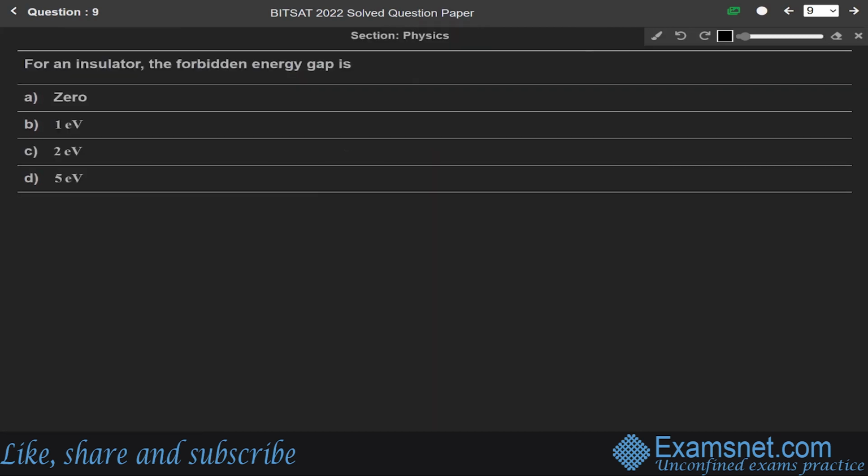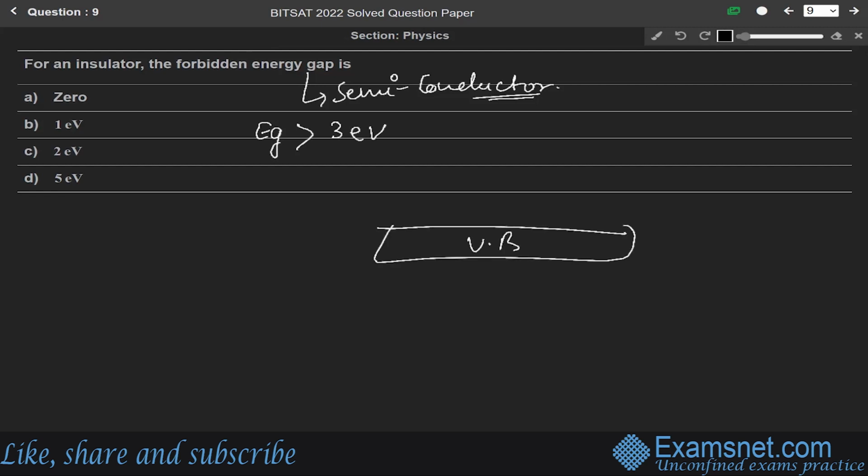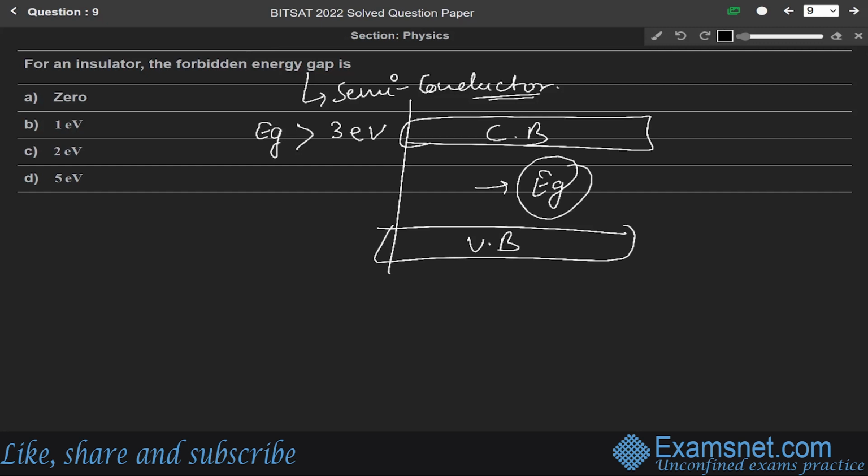Now next question 9. For an insulator, the forbidden energy gap is. So this question is from the chapter of semiconductors. For an insulator, the forbidden energy gap Eg is greater than 3 electron volt. Since this is the energy band gap, Eg, and for an insulator it is greater than 3 electron volt, the electron transition from valence band to conduction band is not possible.